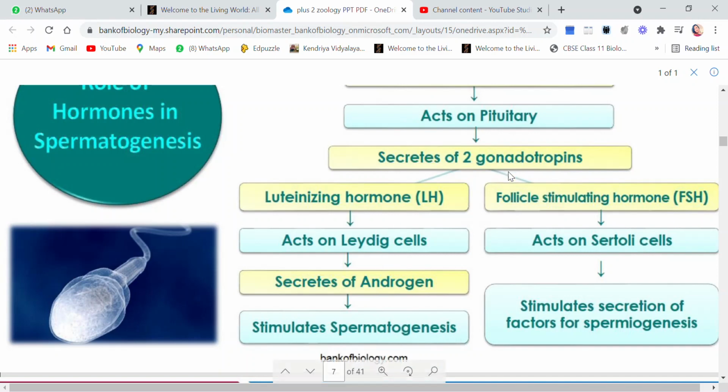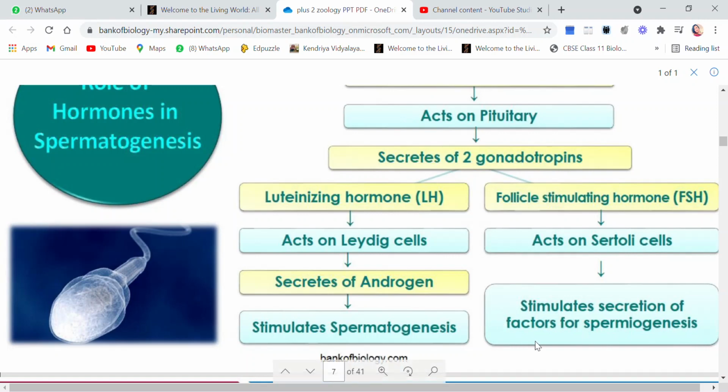Now let's see what FSH has to do. Follicle stimulating hormone acts on Sertoli cells. Again, they are present in the inner wall of the seminiferous tubule. We have learned that Sertoli cells provide nourishment to the developing sperms. So FSH acts on Sertoli cells and stimulates them to secrete the factors for spermiogenesis.